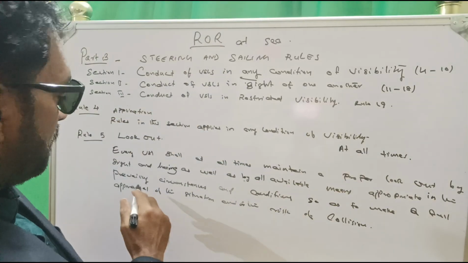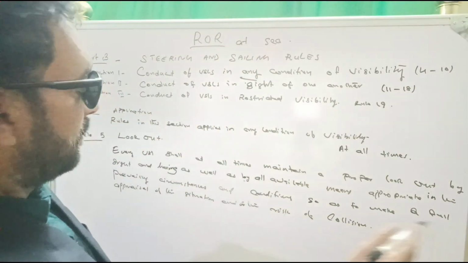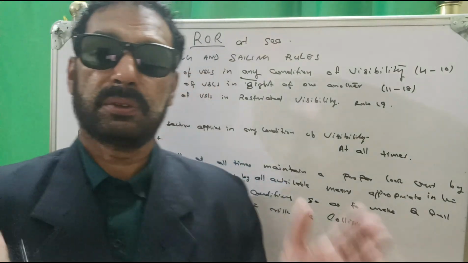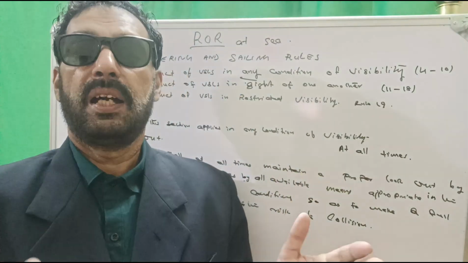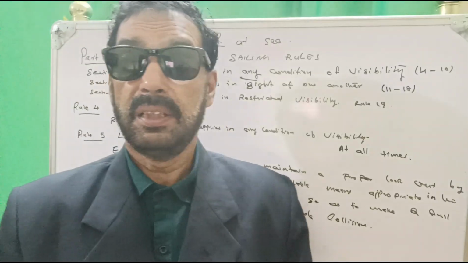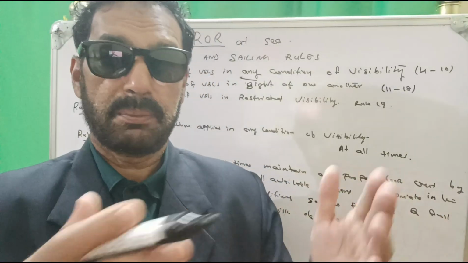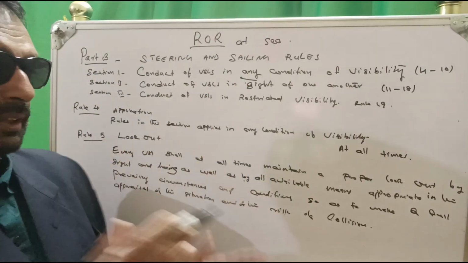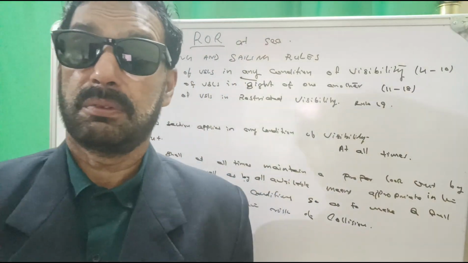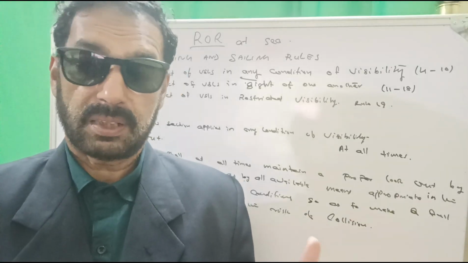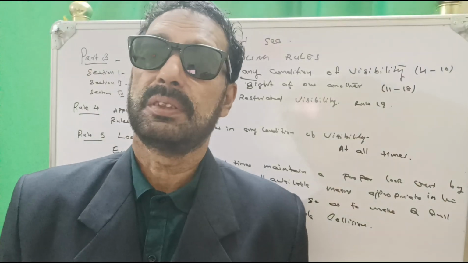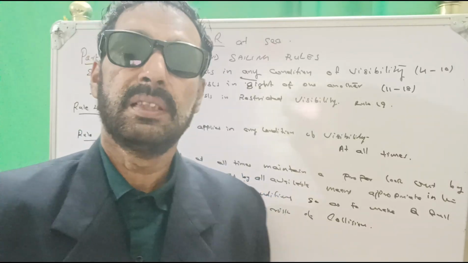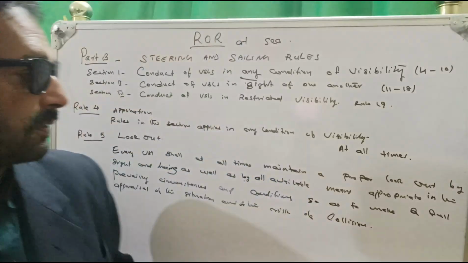that is the prevailing circumstances and conditions, so as to make a full appraisal of the situation and of the risk of collision. So we are analyzing the situation and finding out the risk of collision. Any collision may happen, or to avoid that collision, we are doing the proper lookout. The lookout is a very, very important rule in the Rules of the Road, that covers all times, 24 hours, at sea, when the vessel is navigating, by the officer as well as others.